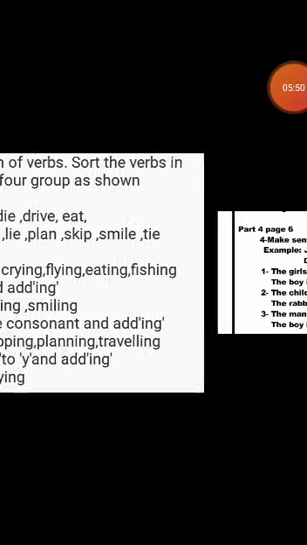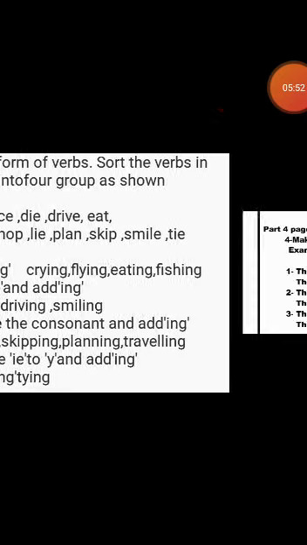Now come to page 6, question number 4. Make sentences using 2 verbs from each group. From where can we take these verbs? We can take these verbs from these groups. How will we make the sentences? Example: Jack is eating a mango. Dave is fishing on the beach.